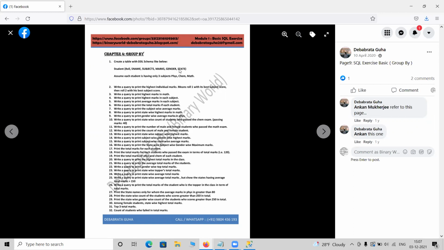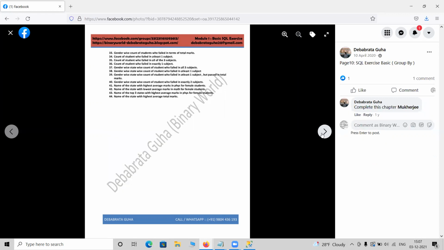So I have given the DDL only. You can create your own data set with 50 rows, 30, or 5 rows. It will help you understand group by more easily, so try to put in as much data as you can. Go through these group by exercises, and I hope it will be clear.